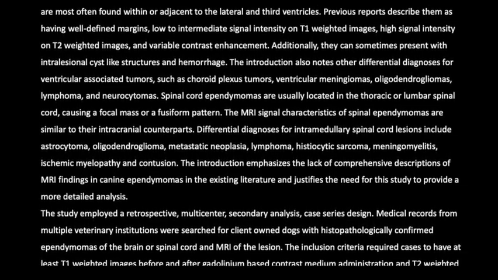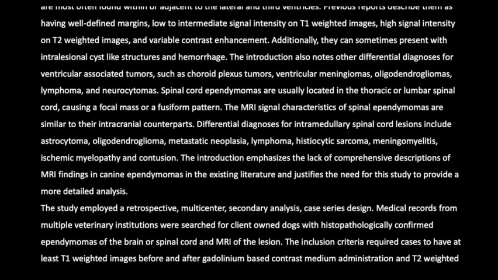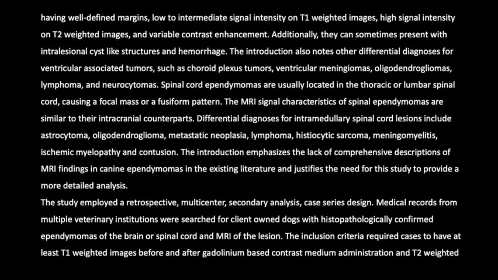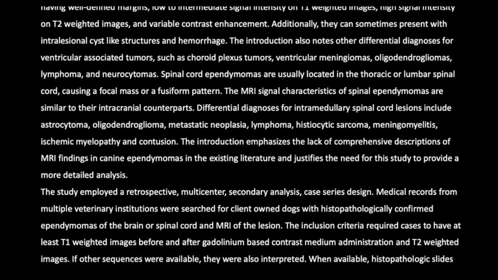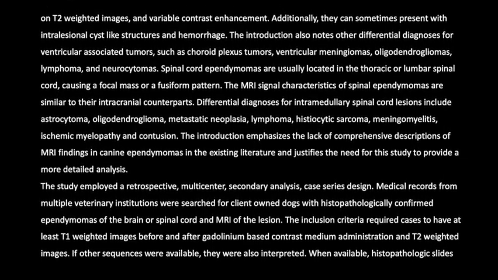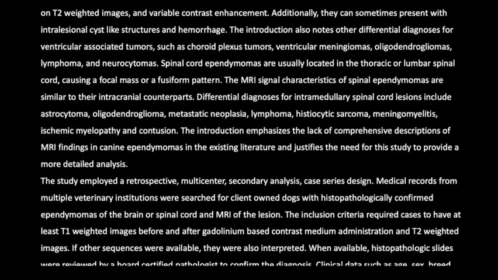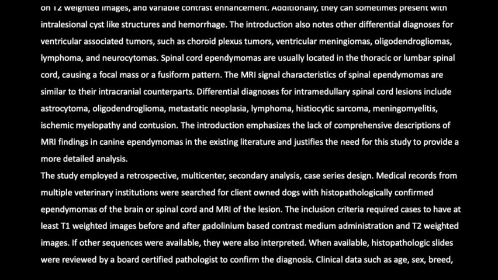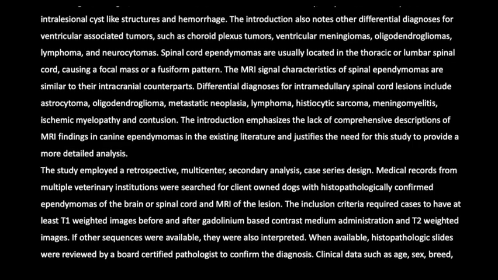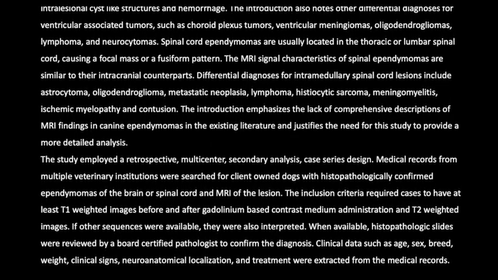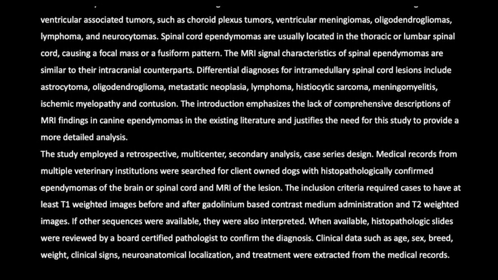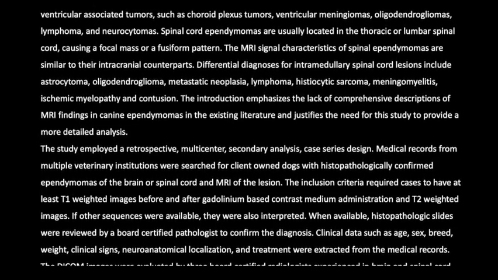Differential diagnoses for intramedullary spinal cord lesions include astrocytoma, oligodendroglioma, metastatic neoplasia, lymphoma, histiocytic sarcoma, meningomyelitis, ischemic myelopathy, and contusion. The introduction emphasizes the lack of comprehensive descriptions of MRI findings in canine ependymomas in the existing literature, and justifies the need for this study to provide a more detailed analysis.